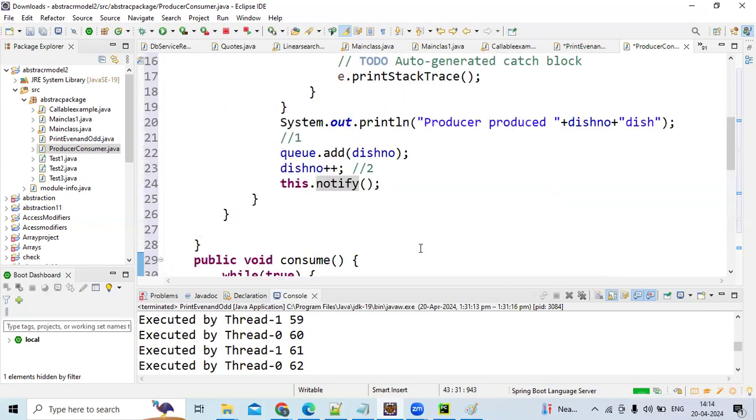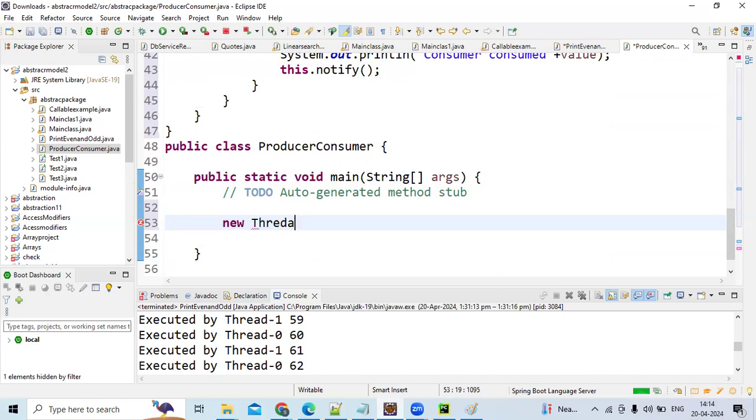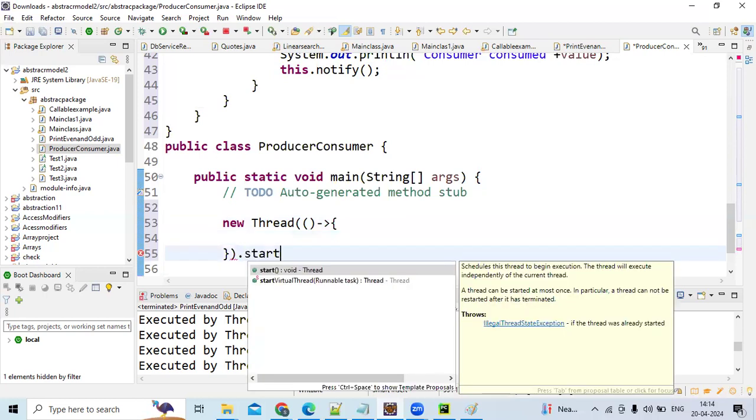Got it. So let us see. This is fine, guys. Now, what I told, I won't create two separate threads, two separate classes for each thread. We just use a lambda expression, guys. Please try to get used to this syntax. New thread. See, this is nothing but the run method, guys. And start. I want to call start here only.